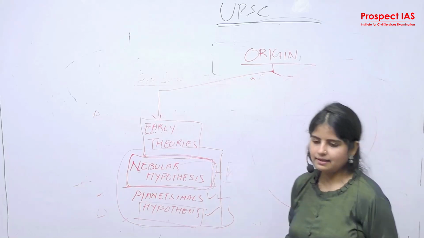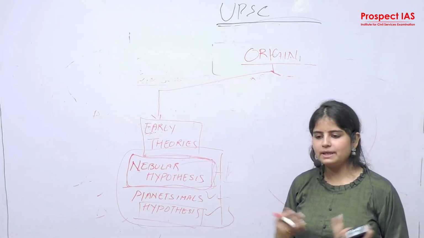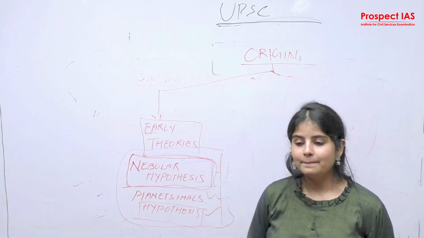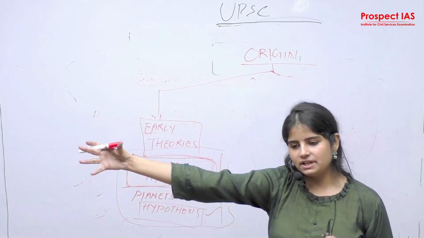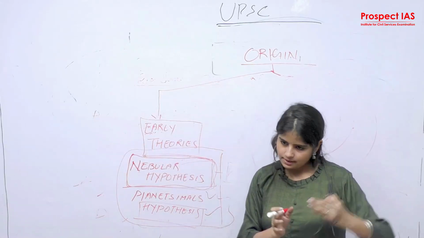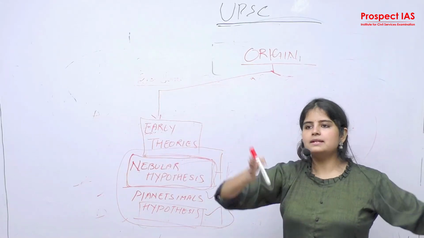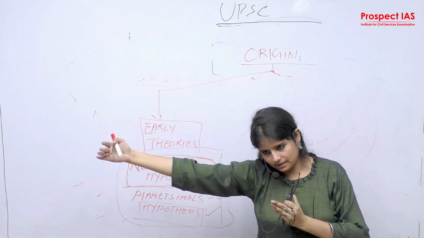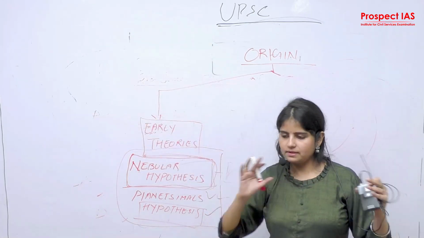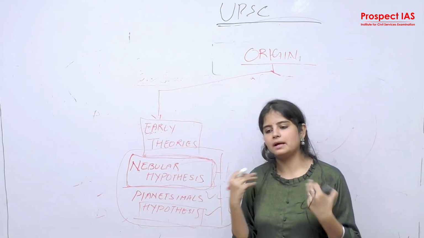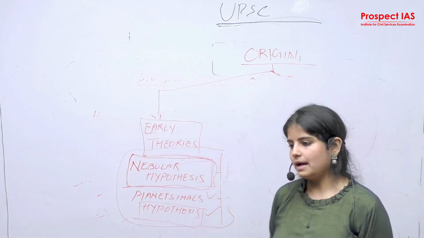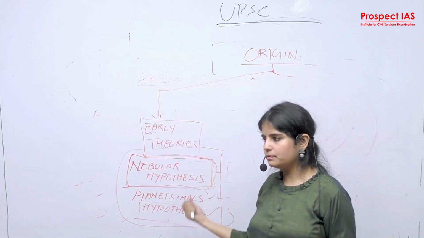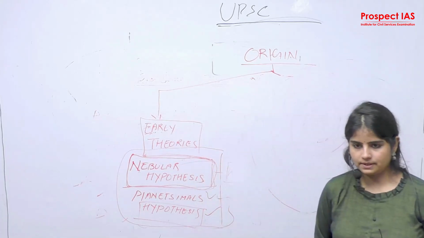But the question again arises: is Earth going to be eaten up by a black hole? No. It is not going to be eaten up by the black hole because it has its own specified gravitational pull. Earth has its own. Sun has its own. So if the Earth and Sun share some gravitational pull, they might be sharing it with the black hole as well. So it has a distance, right? It is not going to collapse. It is not going to eat up our Earth and the planetary system. So this is how the Big Bang theory is stated and somehow proved by the Astronomical Society of the USA.